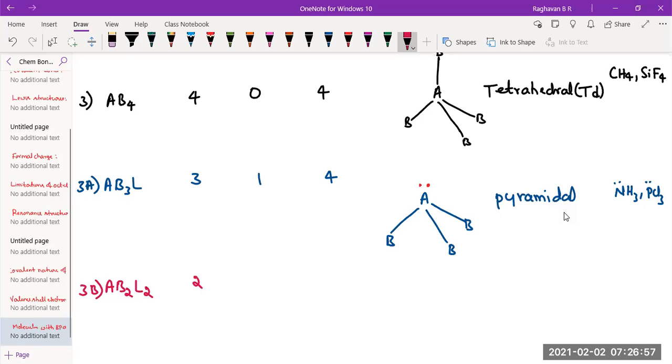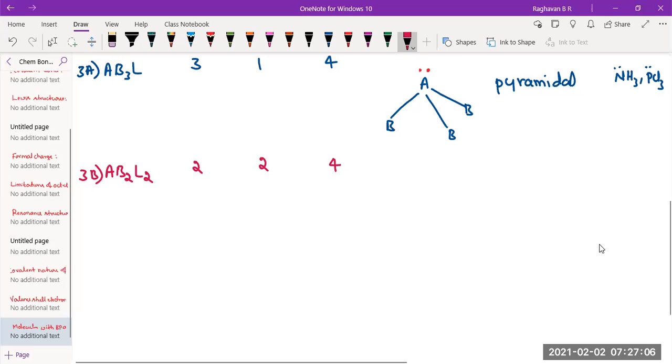How many lone pair? 2. How many total number of pairs? 4. The 4 electron pairs would be arranging in a tetrahedral manner itself. So how would we write, if it were all bond pairs, all the 4? 1, 2, 3, 4. They would arrange in a tetrahedral manner itself.